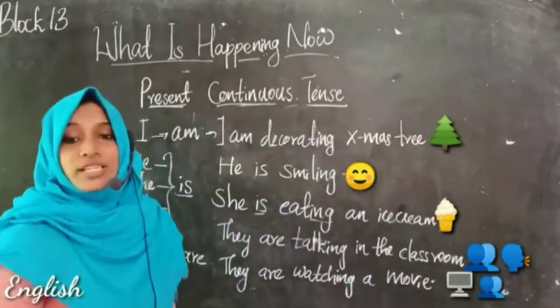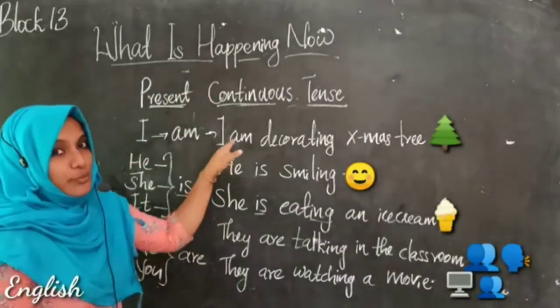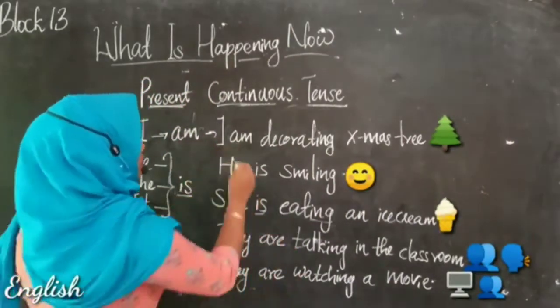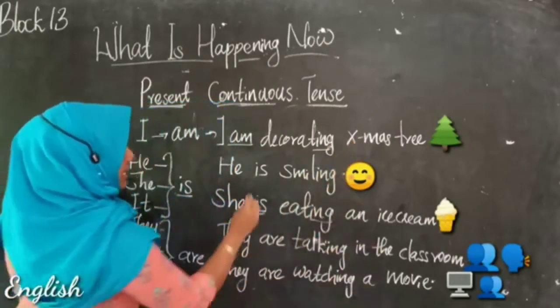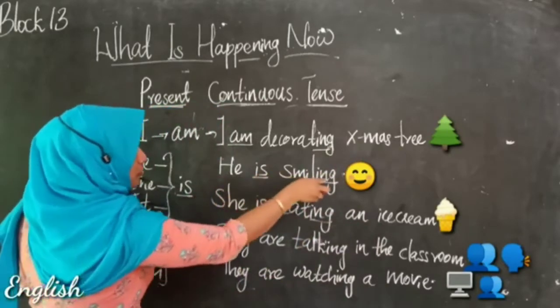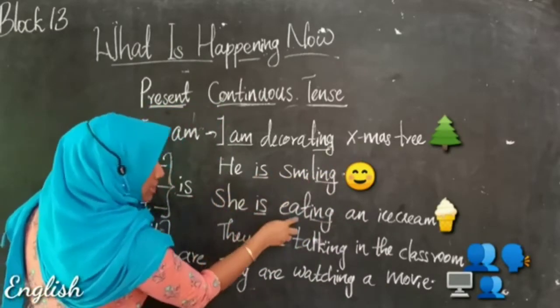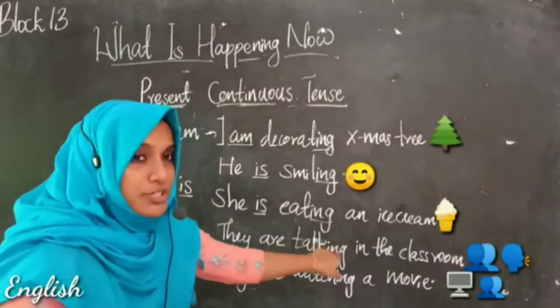Right. So dears, let's have a look at all these sentences here. We have made the sentence with am with ing. And here is with ing. He is smiling and she is eating an ice cream, and they are talking.